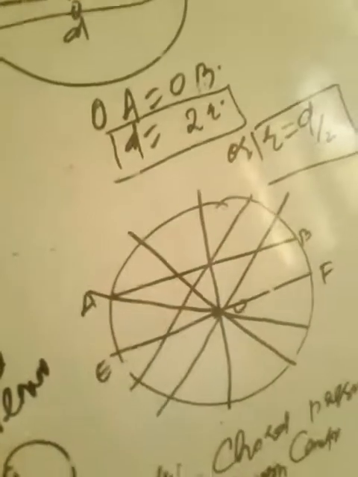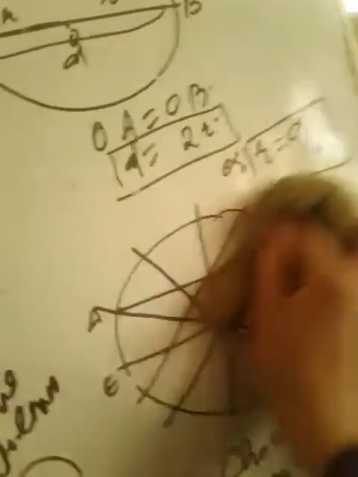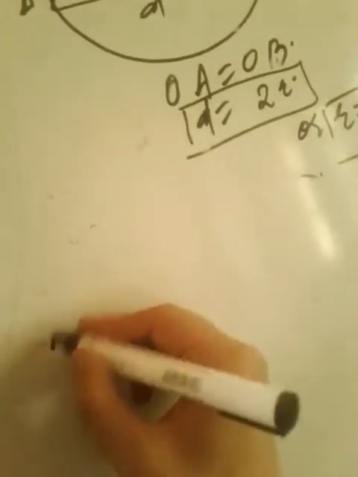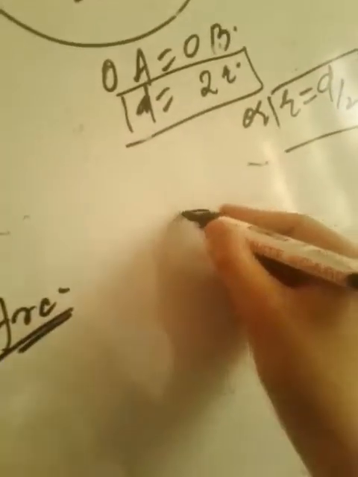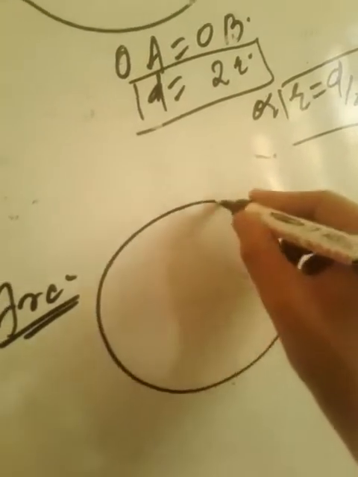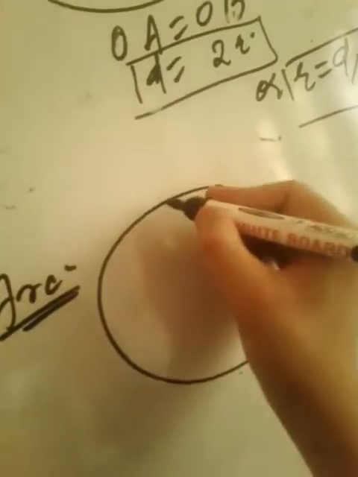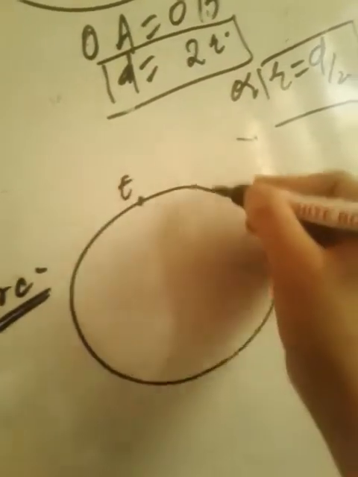Another definition we can define is the arc. You might have seen or heard about the arc of a circle. What is an arc? Suppose we have a circle. I will explain it to you. We have a circle. So suppose this is a part EF.